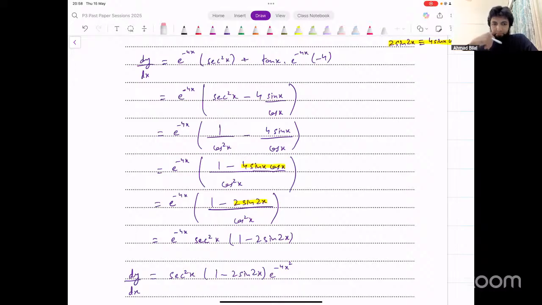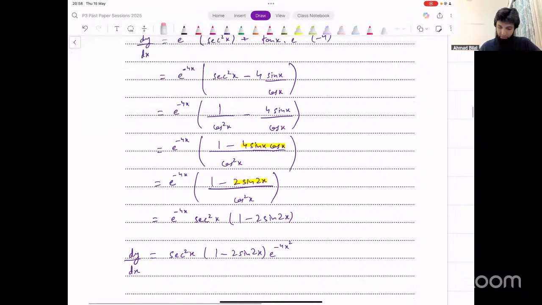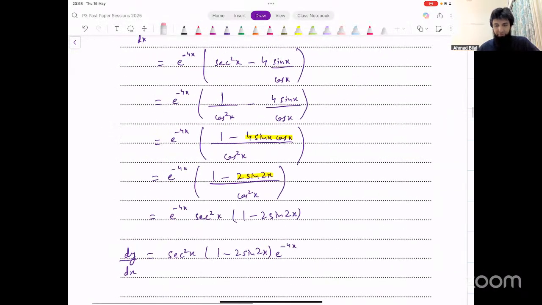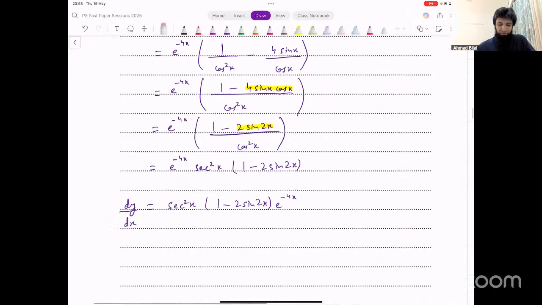Sir, e power minus 4x. Minus 4x, yeah. So there's no square there, I'm sorry. Just minus 4x, yeah. That's the final answer. Okay. All right, so that was question number 4, part A.